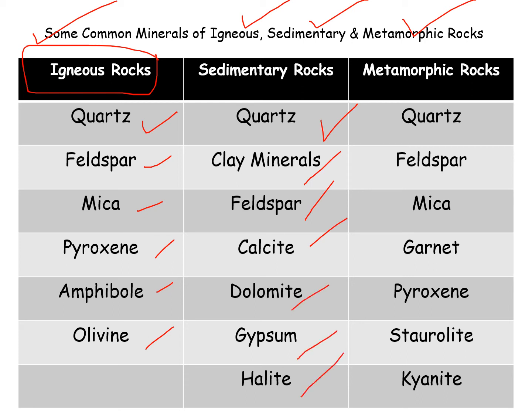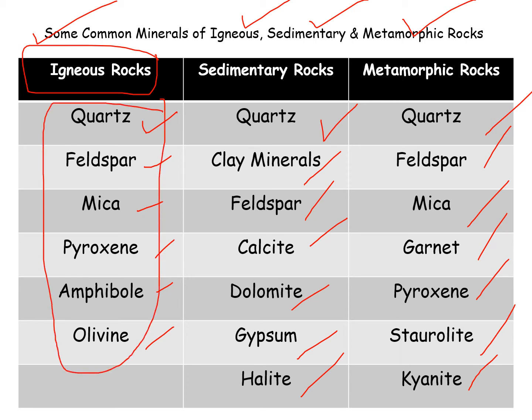Metamorphic rock has quartz, feldspar, mica, garnet, pyroxene, staurolite and kyanite. These are the mineralogical compositions of different types of rocks, not the actual rocks. You should remember this.